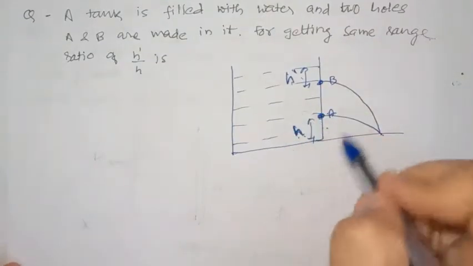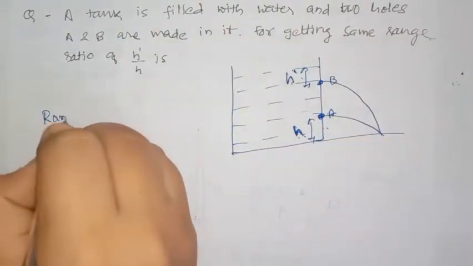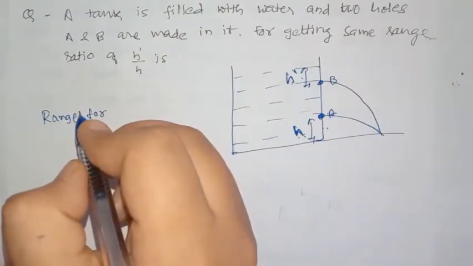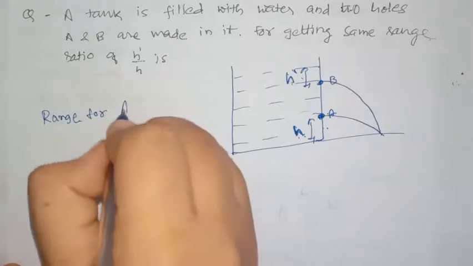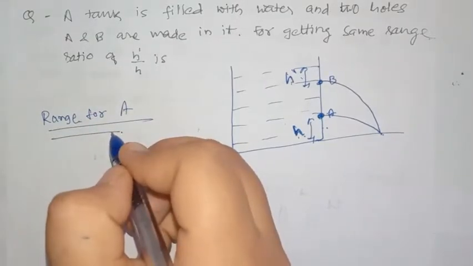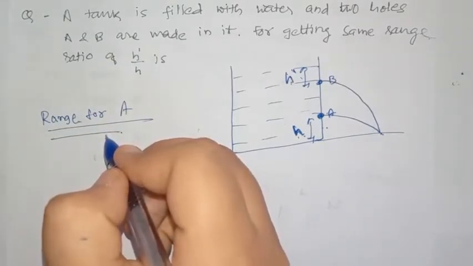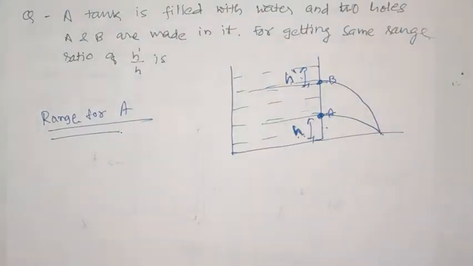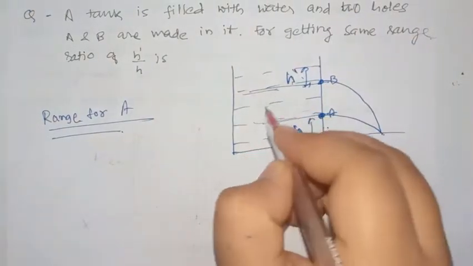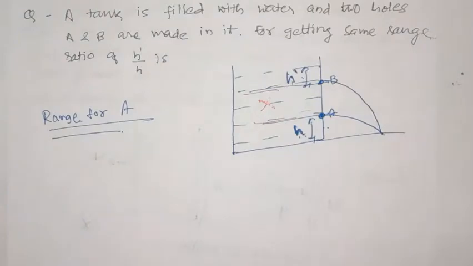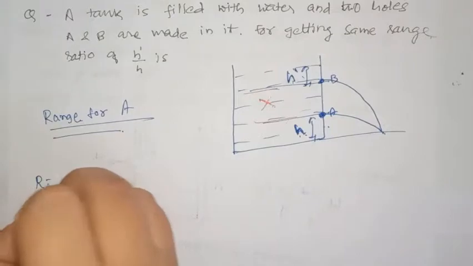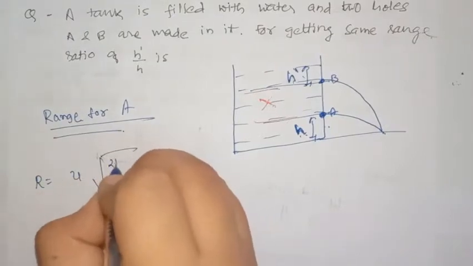First, write the range for A. Let's say this distance between A and B is x. So the range for A will be R is equal to U under root 2h by g.